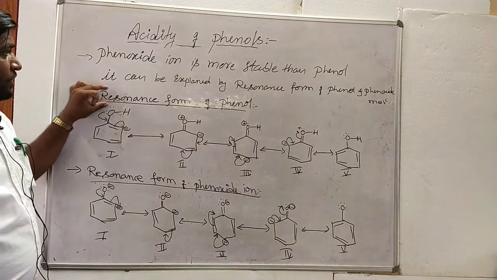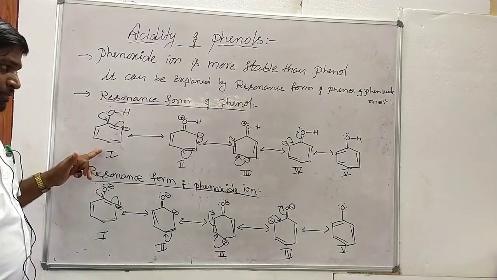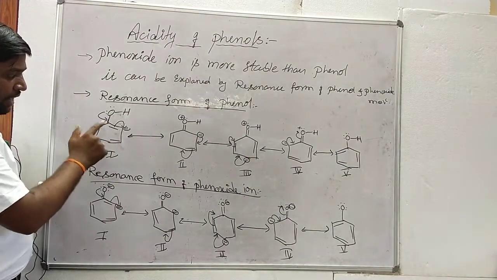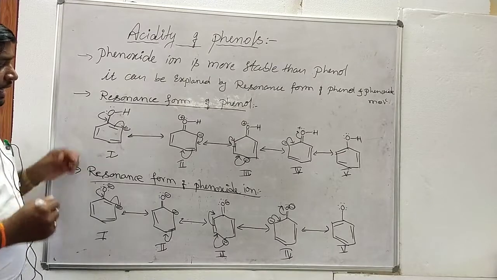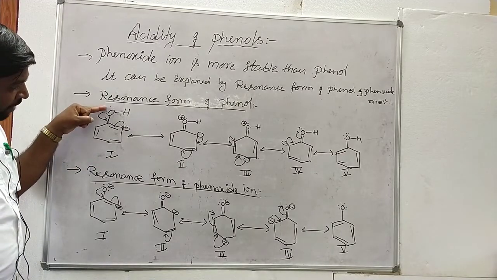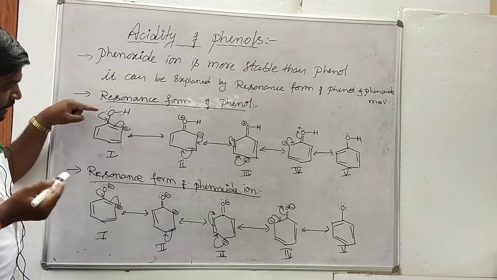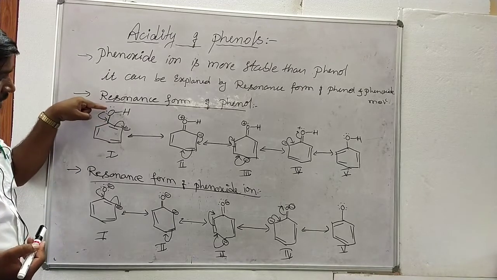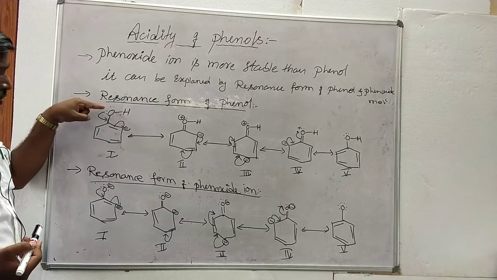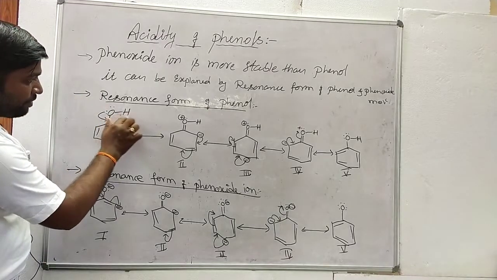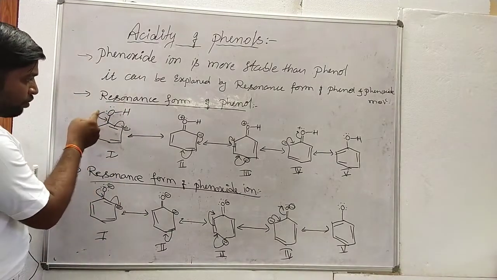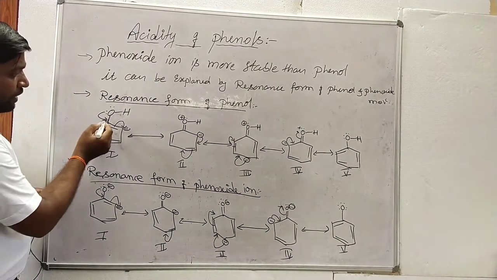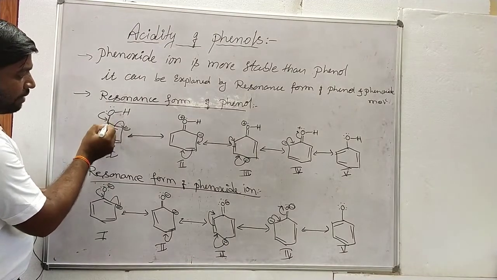Here the resonance forms of phenol can be observed. This is the first resonance form of phenol. The phenol molecule I have written here. When the electron density of the oxygen atom of the hydroxyl group tends to be attracted towards the benzene ring, the electron density of oxygen decreases. As the electron density decreases, the OH bond becomes weak. When these lone pair of electrons are attracted towards this sp2 hybridized carbon atom, it gets a tendency to form a double bond character.